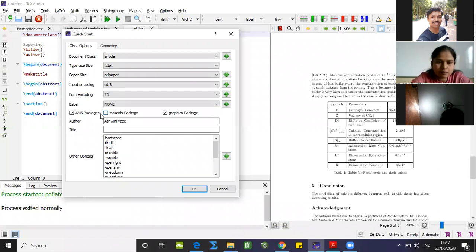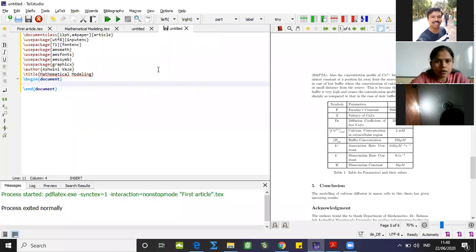So AMS package, which includes the mathematical backgrounds, then graphics package that we can use. Author, I'm putting my name right now, and title is, suppose, mathematical modeling. And press OK after selecting all of these things.